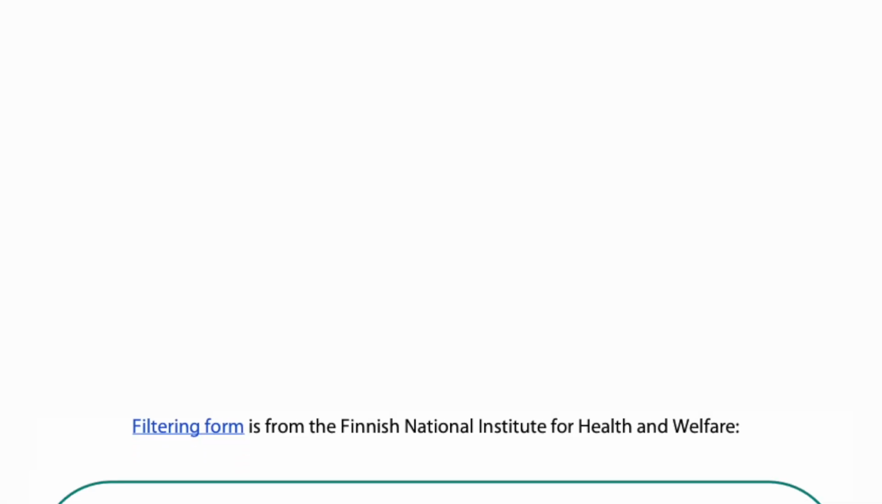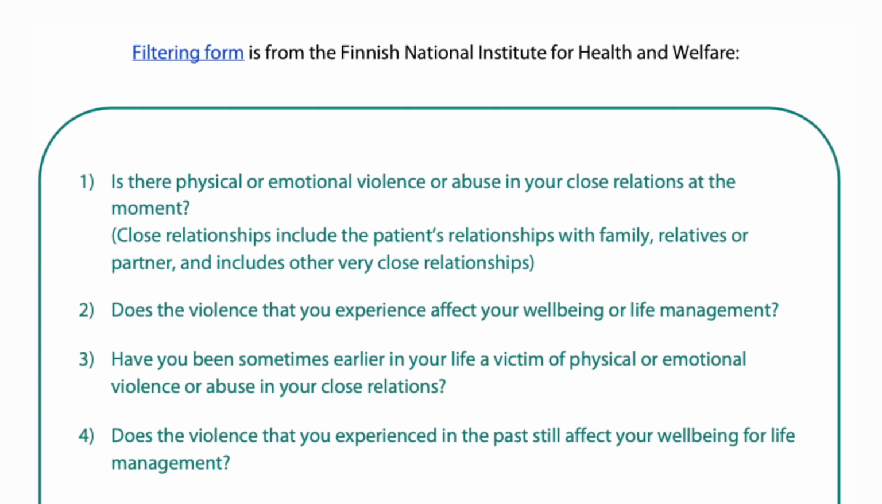One of the recommended forms to perform screening of adults is from the Finnish National Institute for Health and Welfare. It includes several steps, the first one consisting of 4 basic questions. If the answer is yes to more than one question from this list, then you move to the next step and ask follow-up questions. The first 4 questions include: is there physical or emotional violence or abuse in your close relations at the moment?